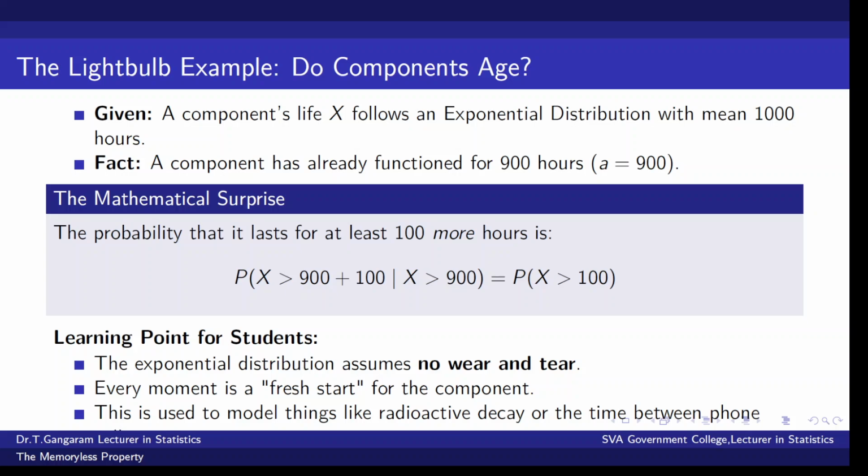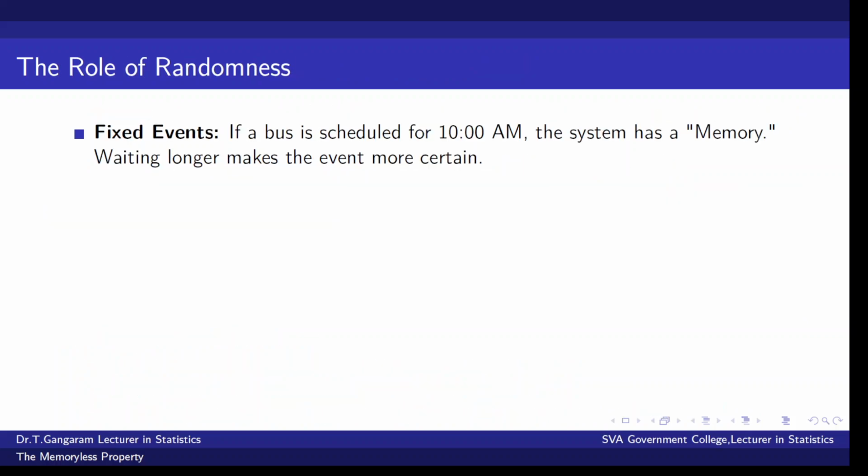This is used to model things like radioactive decay or the time between phone calls. The role of randomness: for fixed events, if a bus is scheduled for 10 a.m., 11 a.m., 12 noon, the system has a memory; waiting longer makes the event more certain.